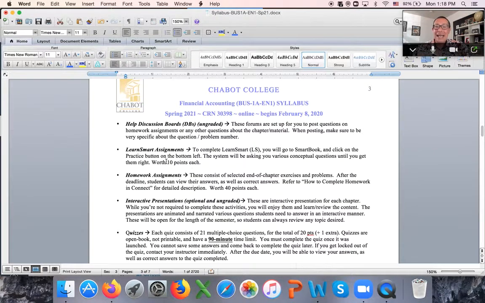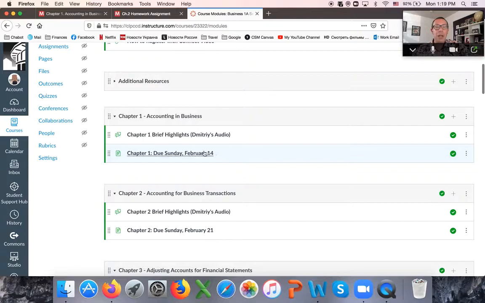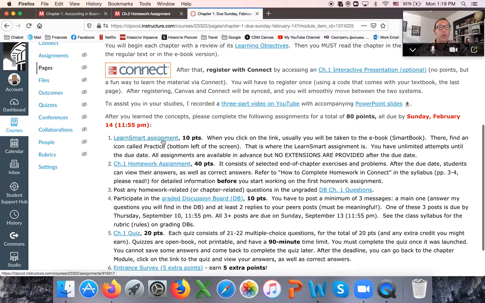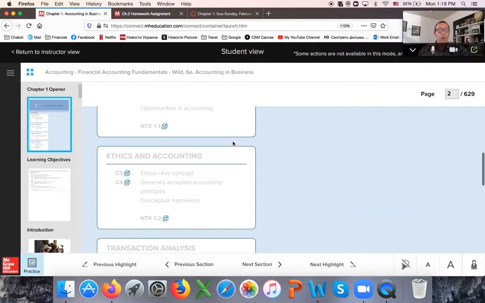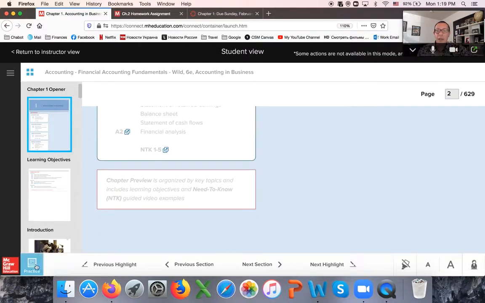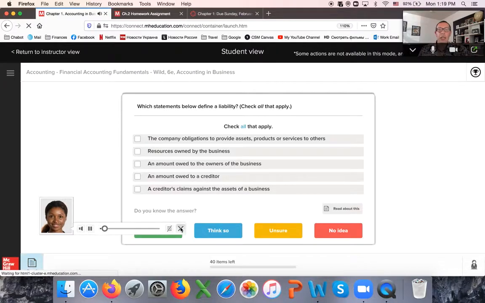Okay, the second type of assignment is called Learnsmart. It's worth 10 points. And so you access it from Canvas, right? So again, you go to modules, and in every chapter there is a link to Learnsmart. When you click on this link, it takes you to a smart book where you can read the book, but that's not graded. What's graded, you have to click on this icon called practice, and it gives you this kind of flash looking